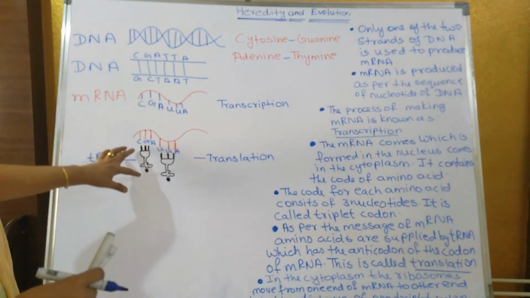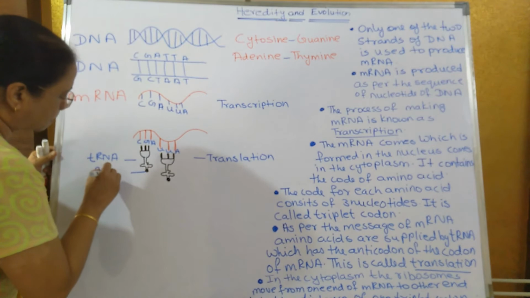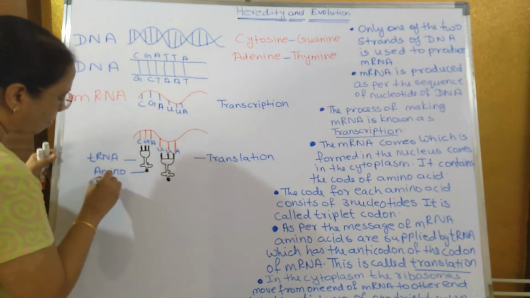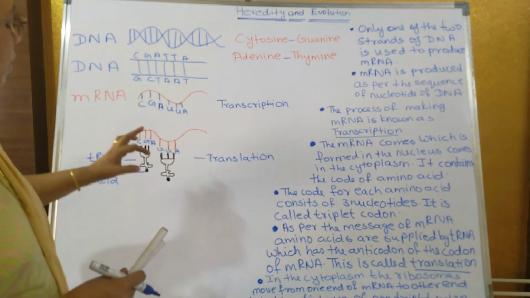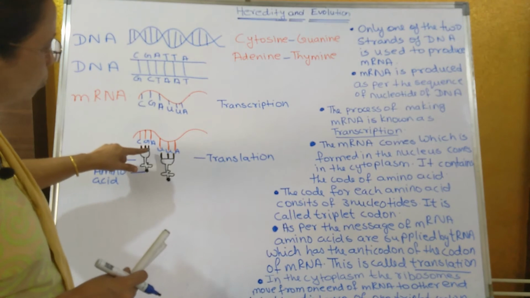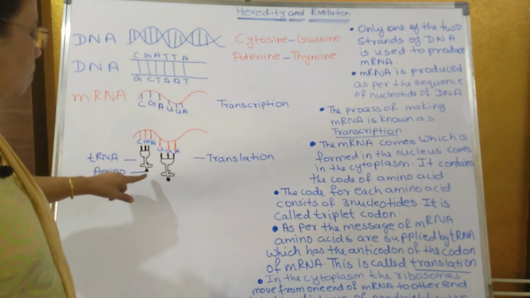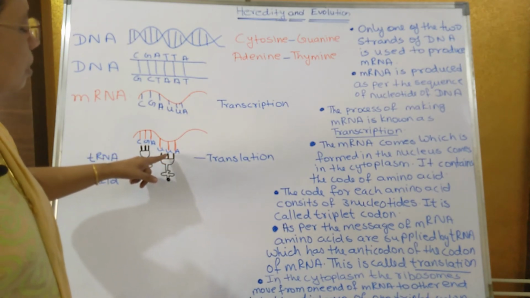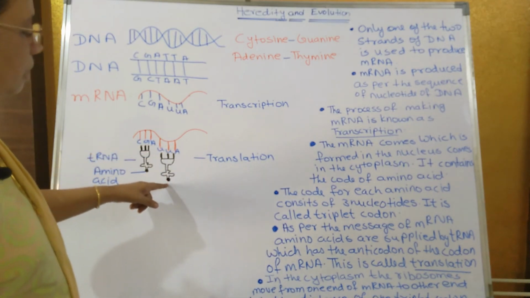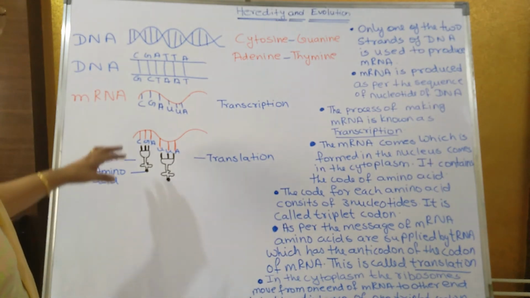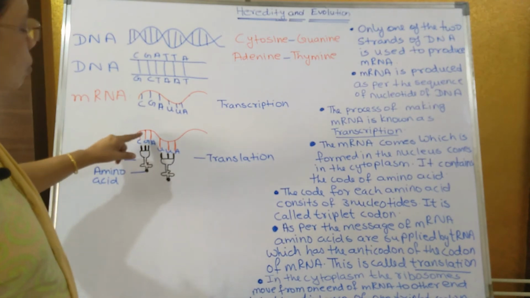Now these anticodes bring the amino acid. This is the amino acid over here. They bring the message of which nucleotides? Only 3 nucleotides. You can see over here 1, 2, 3. So it brings the message of only 3 nucleotides, and each tRNA brings 1 amino acid. The next 3 codes of this mRNA are brought by the next tRNA, which brings another amino acid. So these 3 codes, which are translated by the tRNA, are known as a triplet codon.